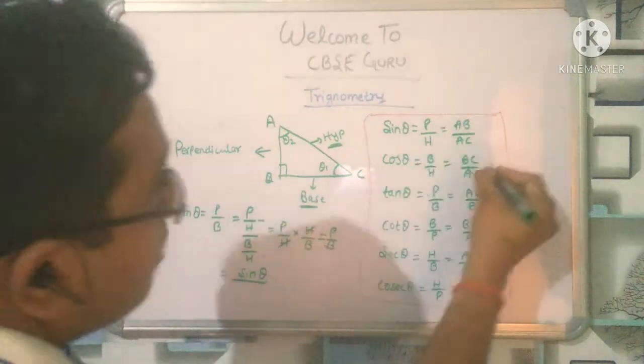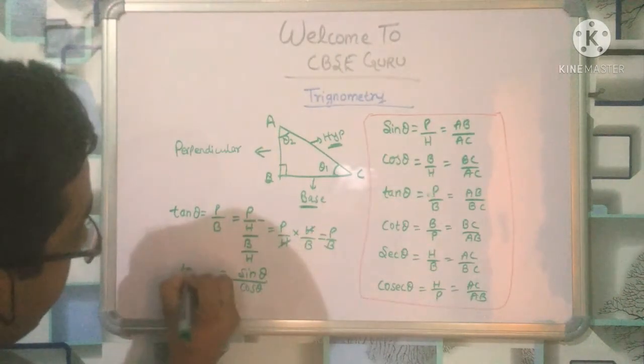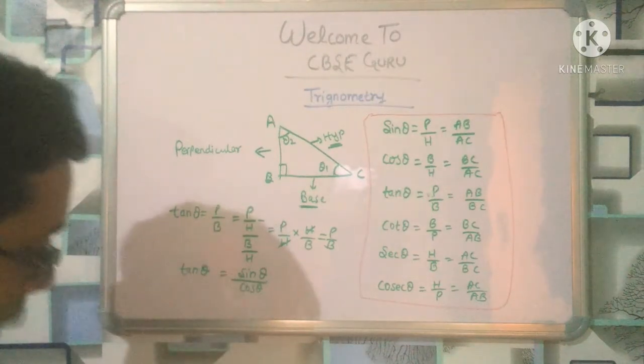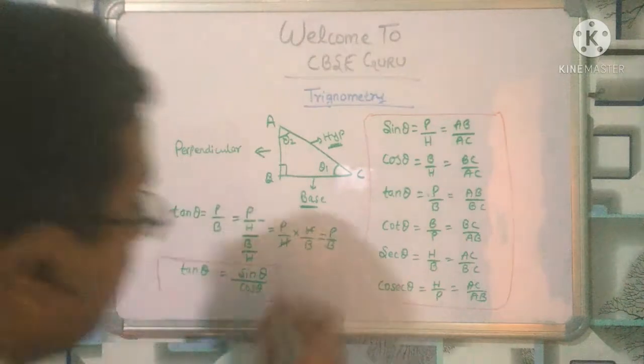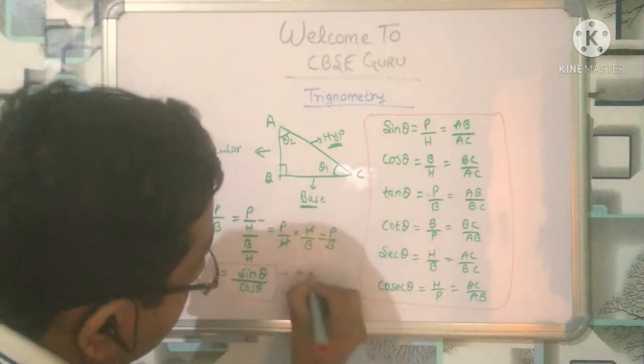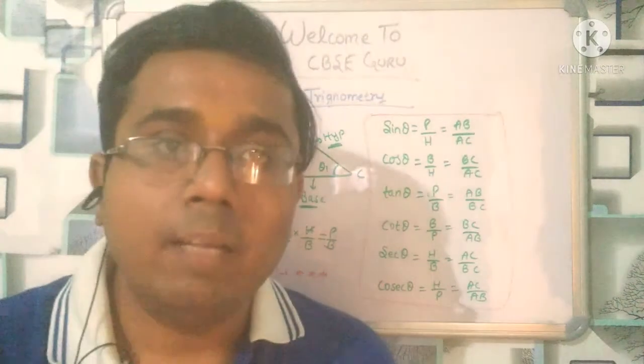b by h is what? B by h is cos theta. So we can write tan theta equal to sin theta upon cos theta. One more formula you have to remember, which is the most important from the point of view of exams. Tan theta is equal to sin theta upon cos theta.